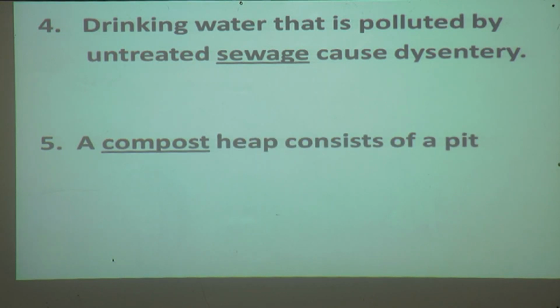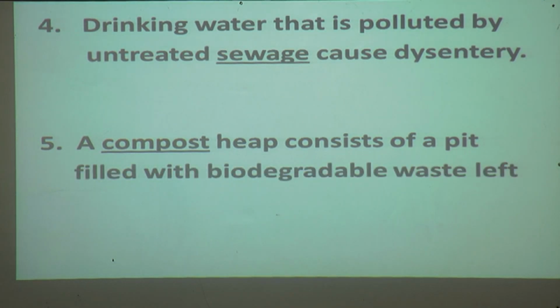A compost heap consists of a pit filled with biodegradable waste left to rot. Answer is compost.